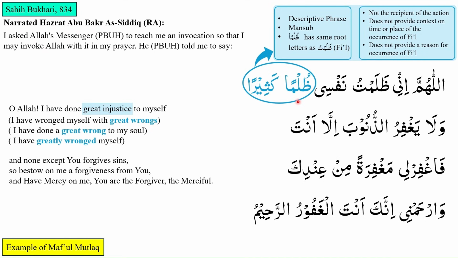And the clues for us to determine that this is maf'ul mutlaq are the following. First of all, maf'ul mutlaq is mansoob, and we see that this is a descriptive phrase which is mansoob. Secondly, zulman in this case has the same root letters as the fi'il of the jumla. And using zulman kathiran, we are able to emphasize the fi'il.